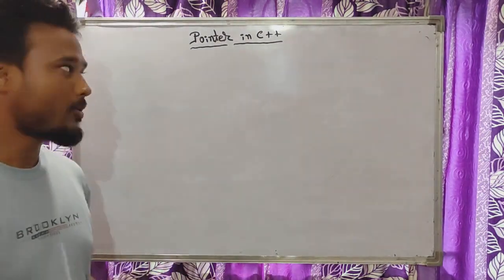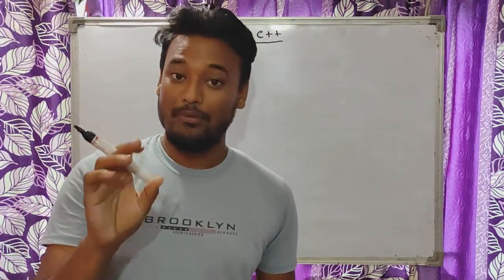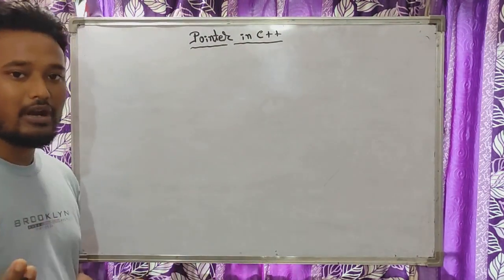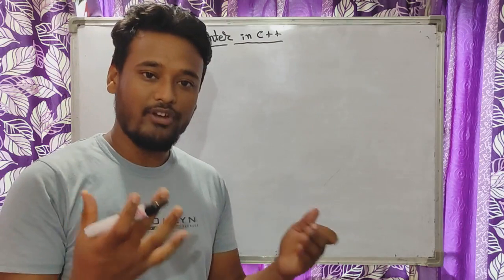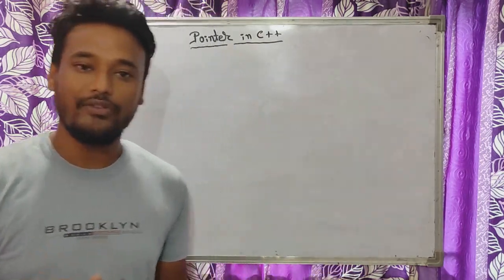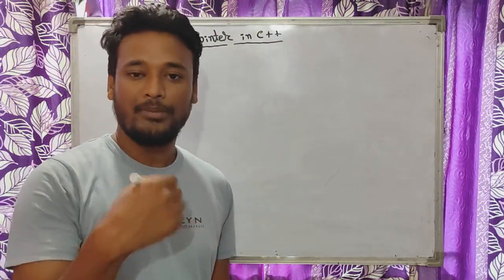When you talk about a pointer, it means actually the memory address of some other variable. You have already learned about variables, right? A variable holds a value, and that value can be an integer value, a floating point value, a character value, or a double value.